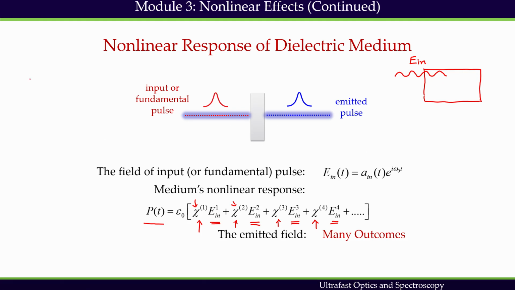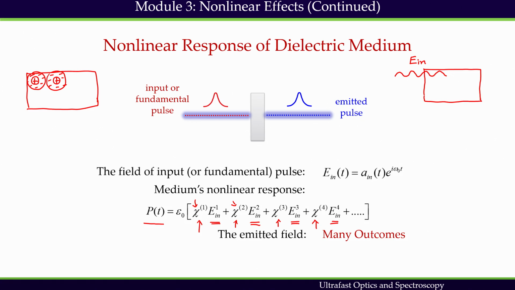A dielectric medium is a medium where there is no free electron, unlike a metal. It has an ion core, and surrounding it we have electrons bound to that core. Similarly, here I have an ion core and then electrons bound to this ion core. There is no free electron, no electron which can move freely in the medium.